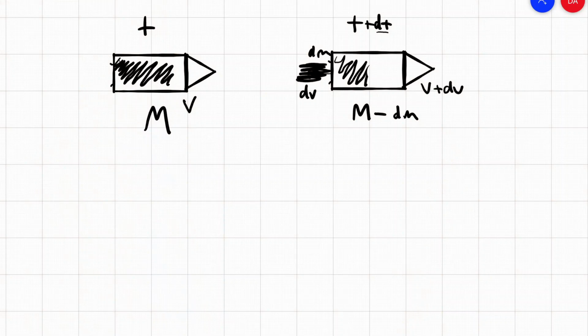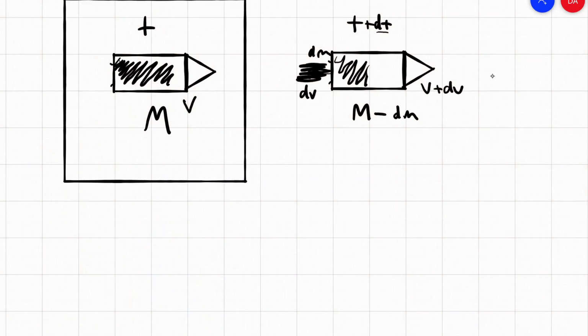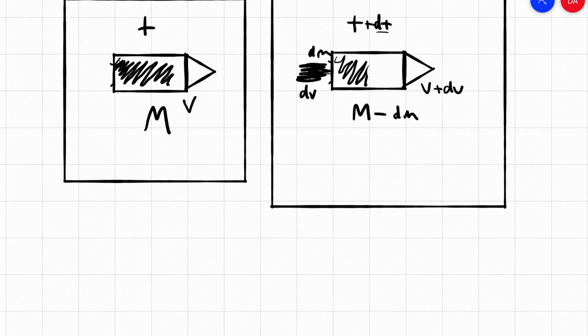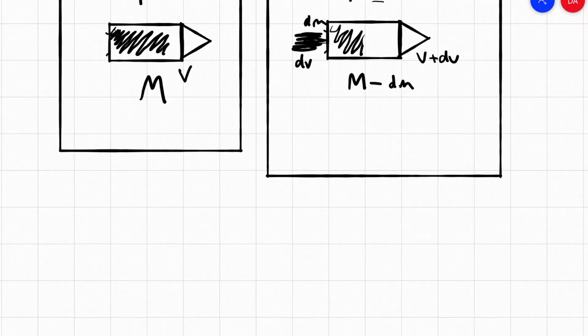According to the conservation of momentum, this system's momentum must be the same at time t and at time t plus dt. So what is the conservation of momentum of this system at time t and at time t plus dt? Well, at time t, the momentum is m times v. And that's equal to the momentum after, and the momentum after is a combination of all these little things.